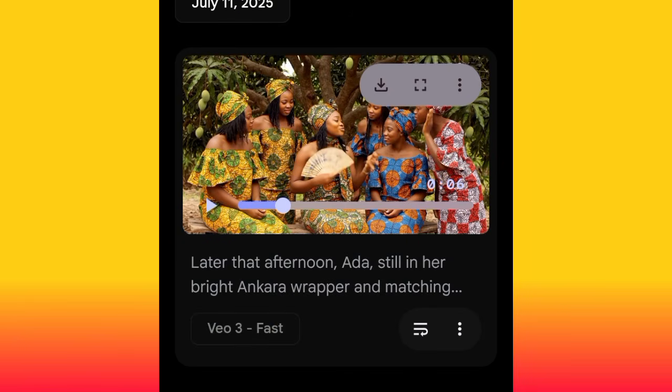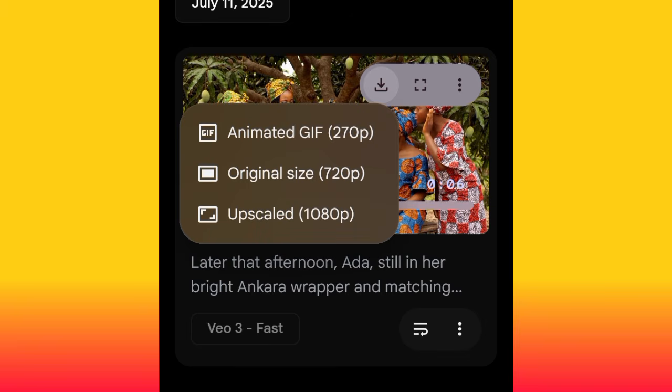Oh wow, this is cool. This is nice. Okay, this is cool. So this is the third scene. Okay, so for you to download your video, you just have to go ahead, look at this drop down arrow, go ahead and click it. So this is basically how to start your own Nollywood movie using AI.